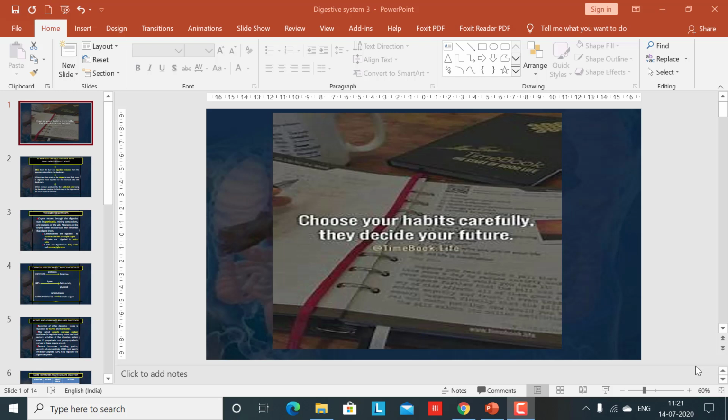Today, in continuation with yesterday's lecture, I am going to continue the same lecture, and today is the last lecture for the digestive system. We will start a new system from the next time onwards. So, let us start. Let me first make it a slideshow.